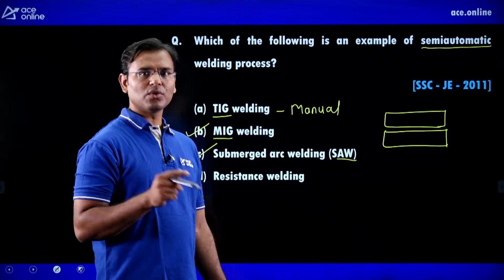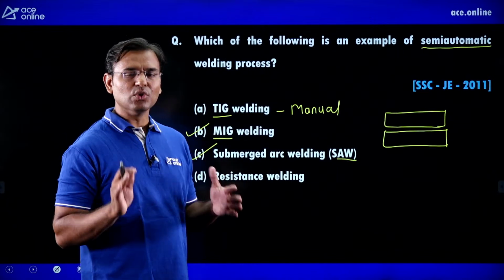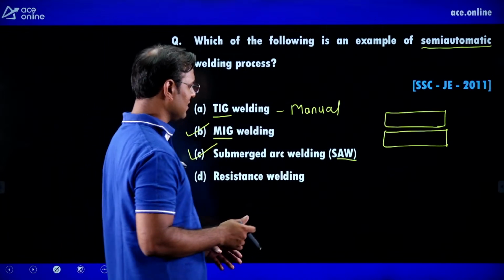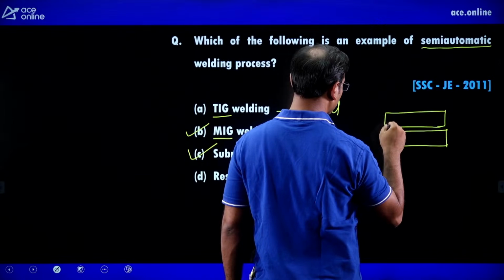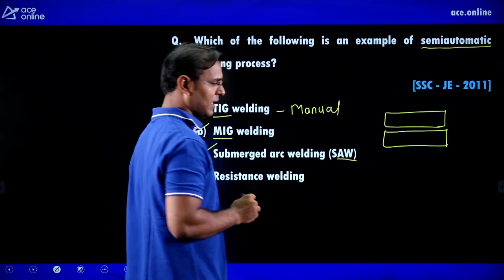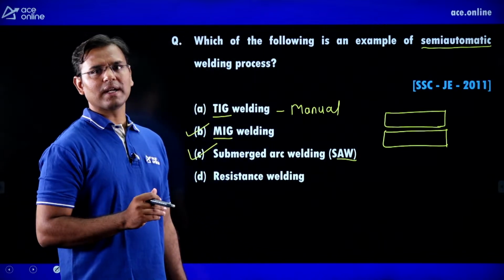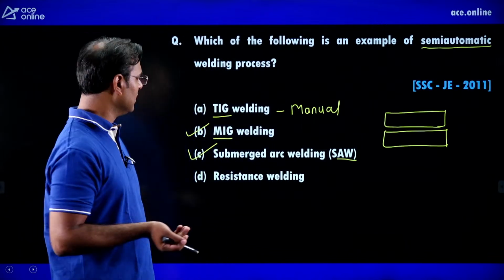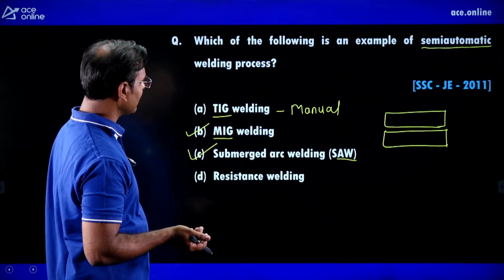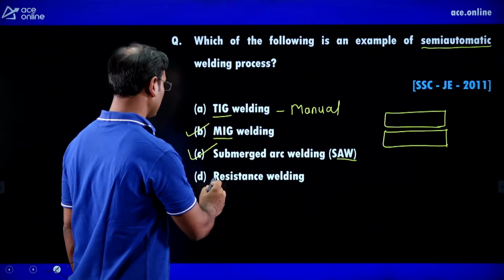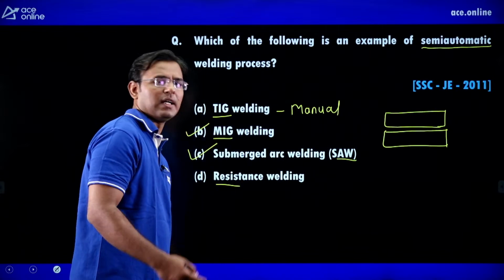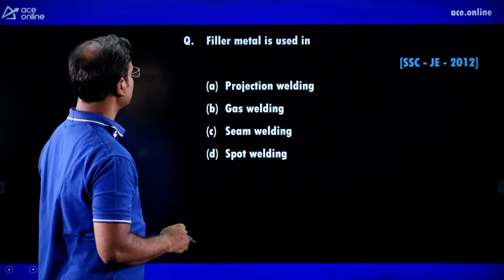But firstly, the position of the electrode needs to be set by a welder, who sets the two plates as well as the electrode position, and then the electrode moves slowly and the welding is completed. Since a welder is required initially, it is not fully automatic, it is semi-automatic. Hence both options are correct here. Both methods are examples of semi-automatic, and resistance welding is different. The first three are arc welding, and resistance welding is resistance welding.